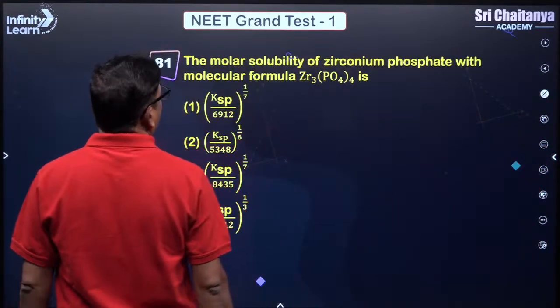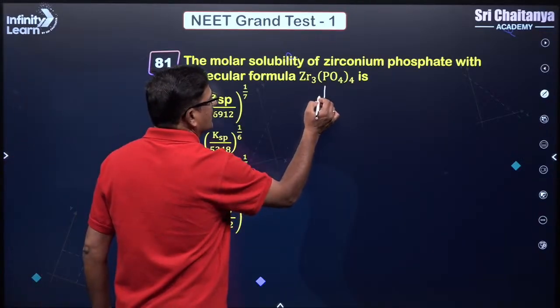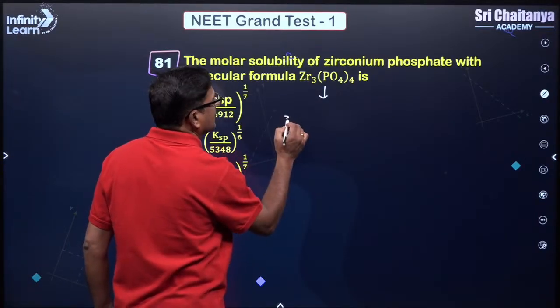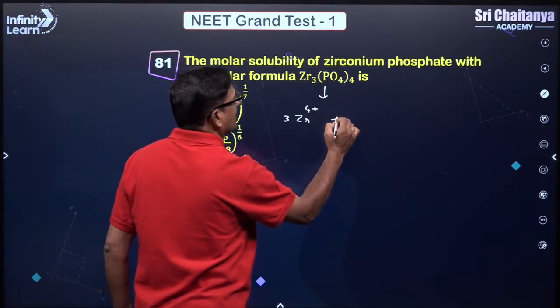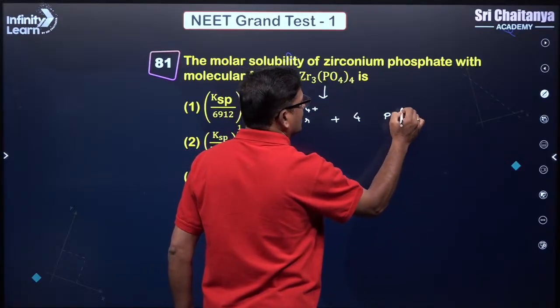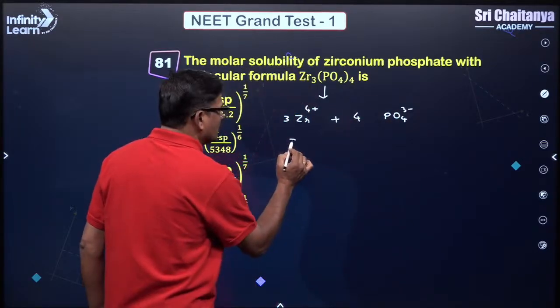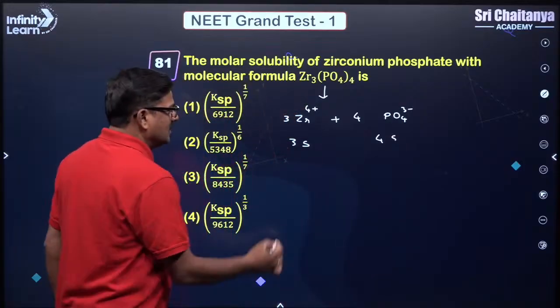Now the molar solubility of zirconium phosphate, Zr3(PO4)4, gives 3 Zr4+ and 4 PO4 3-. It is going to be 3S and 4S.